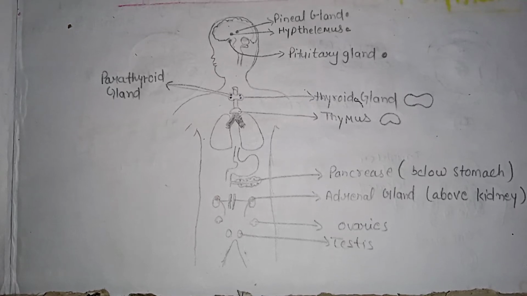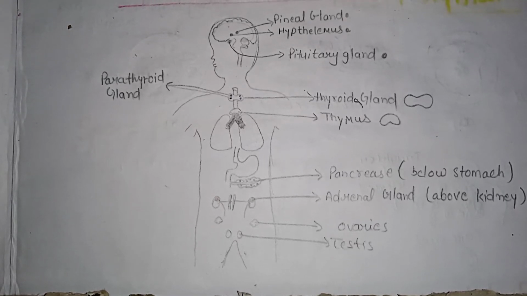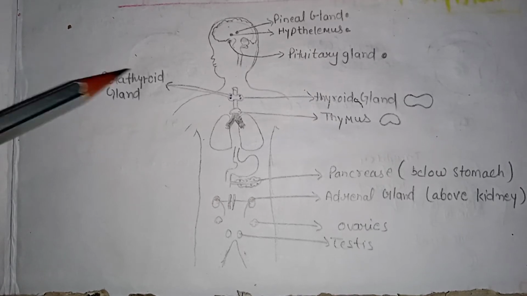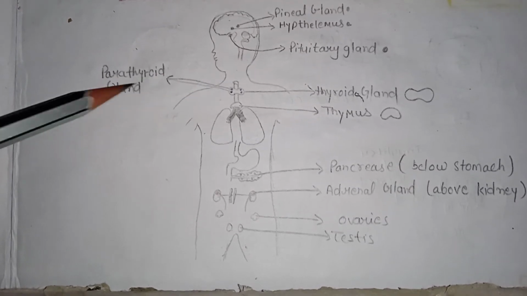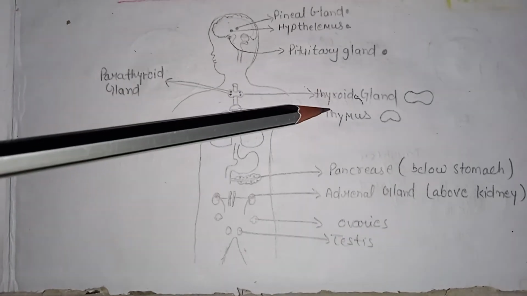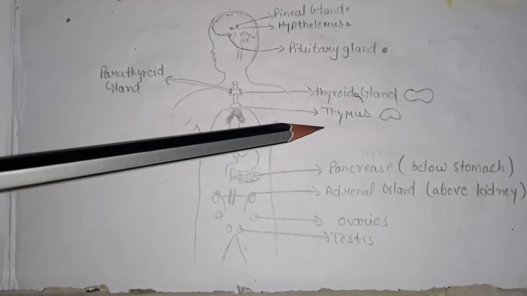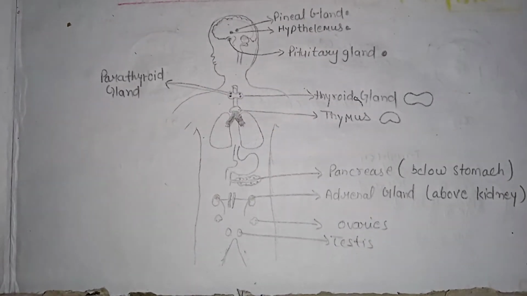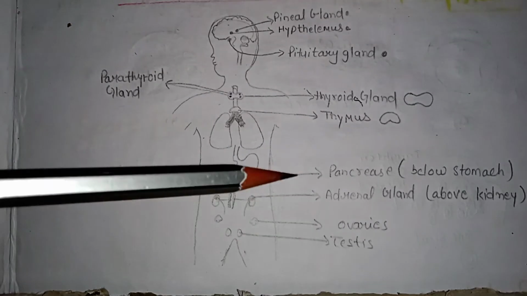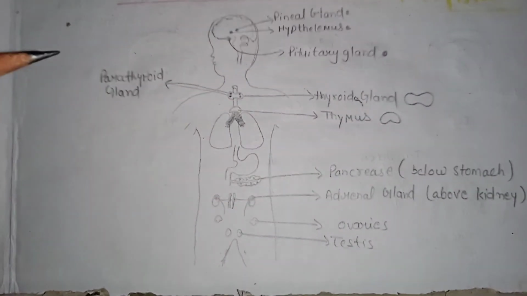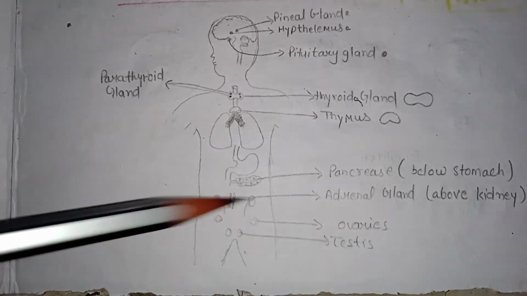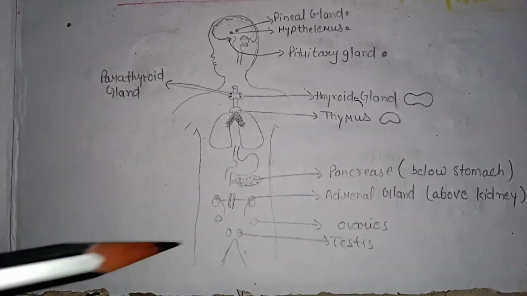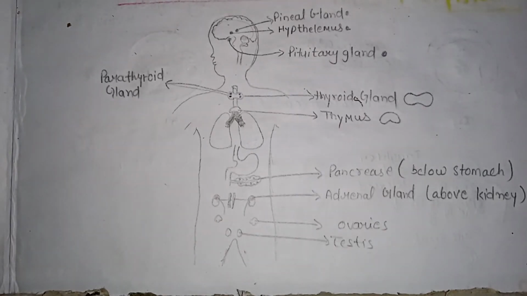So let's have a look at all the endocrine glands present in a human body. This is the pineal gland, this is the hypothalamus and pituitary gland, parathyroid gland and thyroid gland. These two are the same. This is the thymus, present on the upper side of the lungs. This is the pancreas, and the adrenal gland is present above the kidney, and the pancreas is present below the stomach, and these are two ovaries present in the female body, and these are two testes present in the male body.